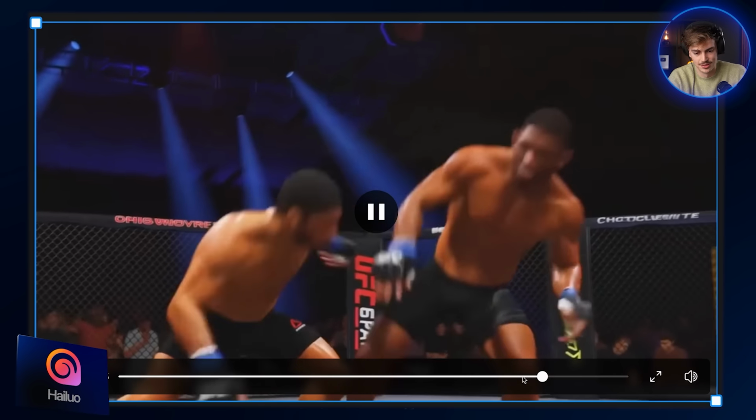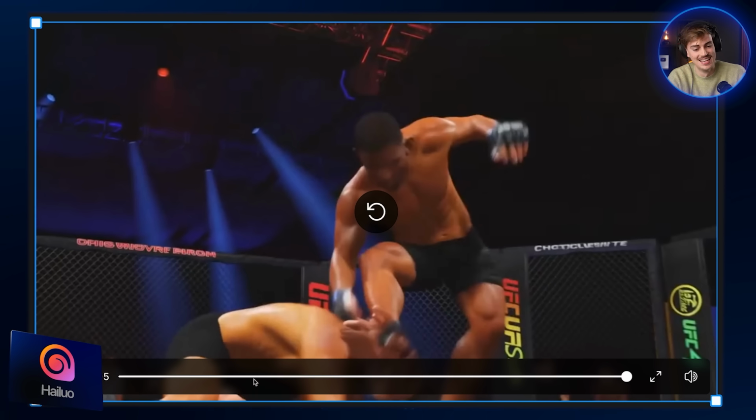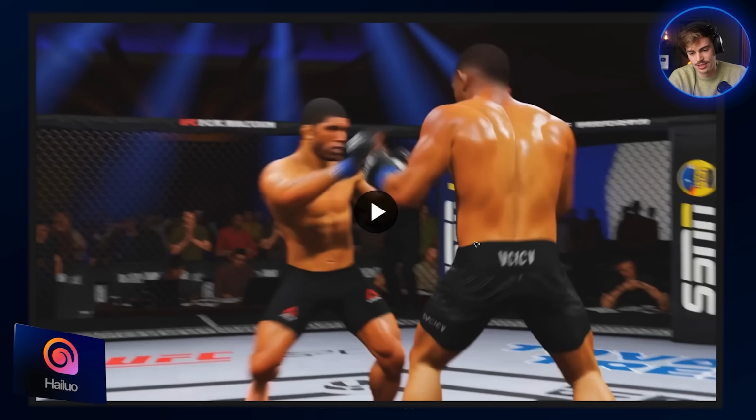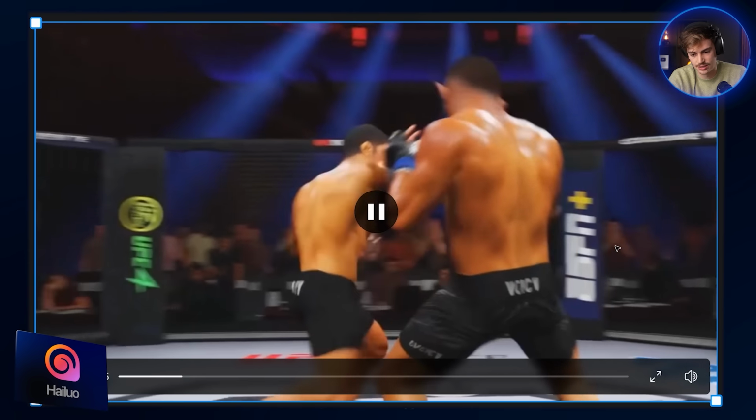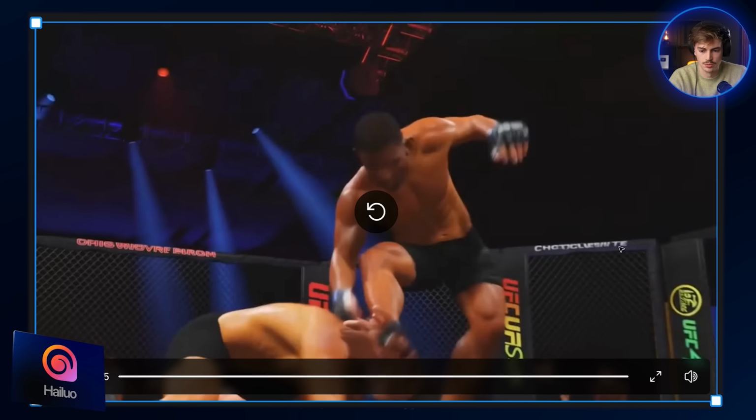Yo, he was about to go for some kind of takedown there, but he got stopped. Again, this feels more like a video game. It even looks like we got the UFC branding, UFC 4, in here, in the cage. Yeah, we cannot really read the text here, but it's decent. At least it's not trying to be realistic there. Now let's try 2.5.